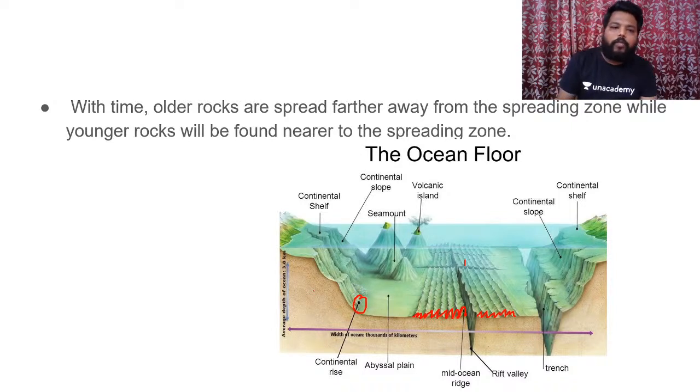Clear? So with time, if you see, the older rocks are spread farther away from the spreading zone. If you see rock number 1 which has been formed, then 2, then 3. So it was the oldest rock which has been formed, and the newer ones were formed later. The rocks which are present at the central zone, at the spreading zone, would be younger.